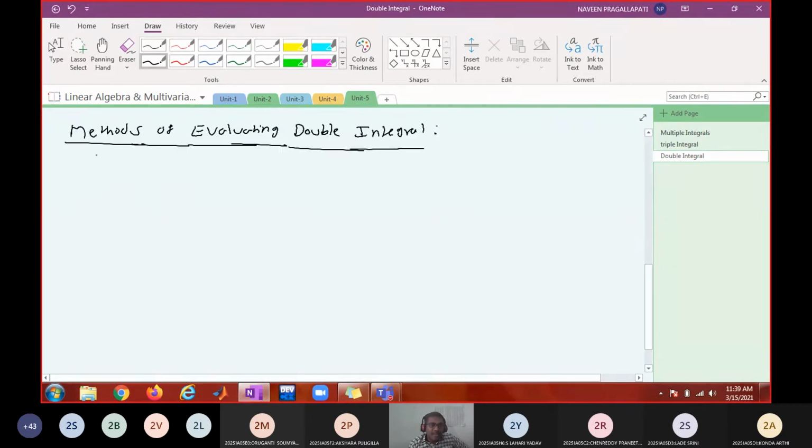So put this heading as the first part: double integral over rectangular regions.